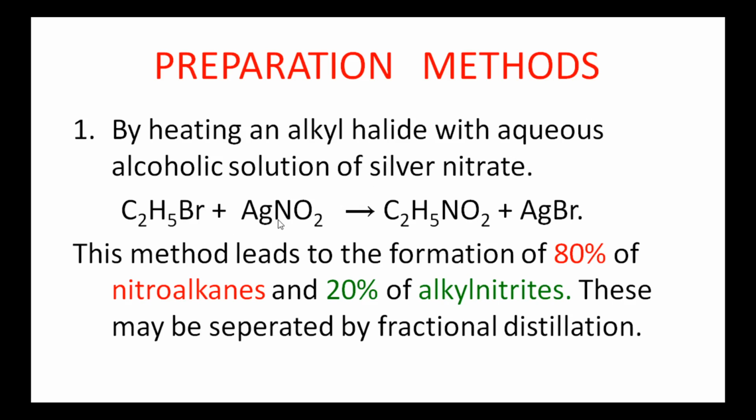In this, the NO2 group is attached to the alkyl group forming nitroethane, and the silver ion reacts with the bromide ion forming silver bromide. In this reaction, a certain minimum amount of alkyl nitrites is also formed, that is 20% alkyl nitrites. Nitrohydrocarbons are formed in 80%. These two are separated by fractional distillation. This is the first method of preparation.